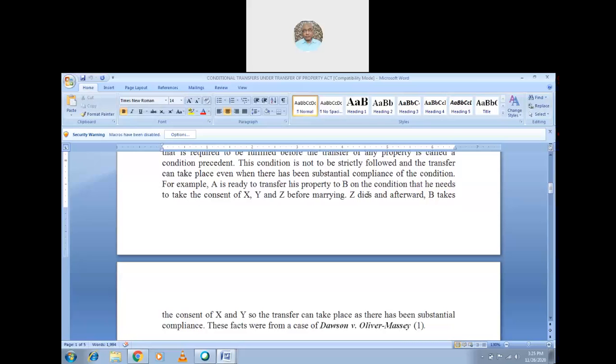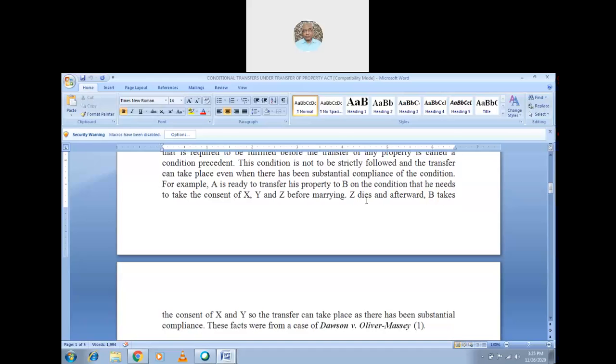So first he has to take the consent of X, that precondition has to be there. And he has to take the consent of X, Y and Z, so he has to take the consent from three persons, X, Y and Z, before marrying. Before marrying, he has to take the consent of the three persons, and then only can he transfer the property to B. Among A, X, Y, Z, Z dies before he is married, so Z's consent is not taken.